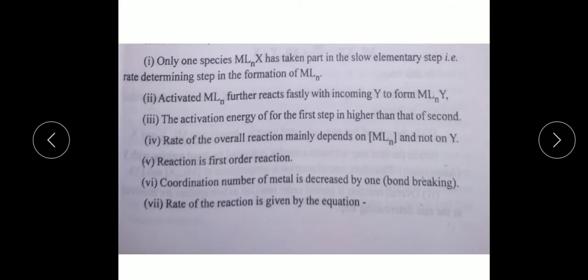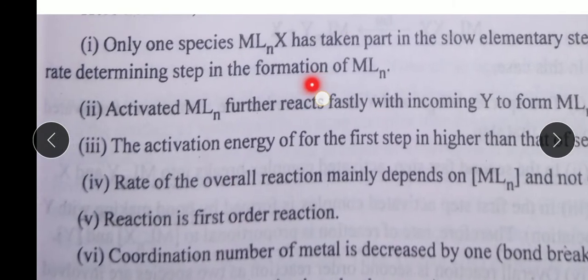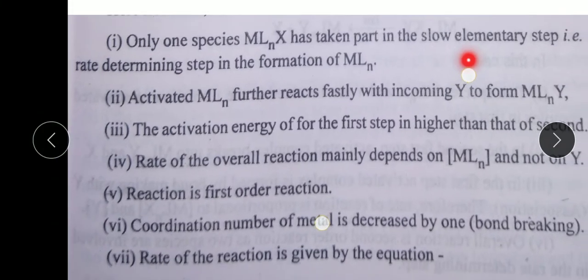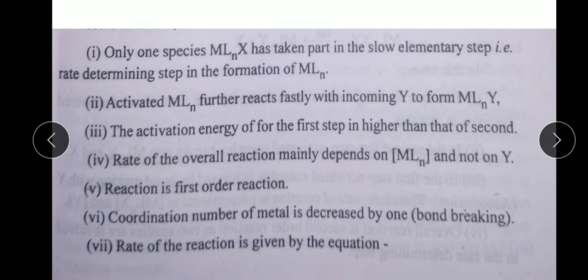Here, only one species, MLn-X, has taken part in the slow elementary step, that is the rate determining step, in the formation of MLn. Activated MLn further reacts fast with incoming Y to form MLnY.